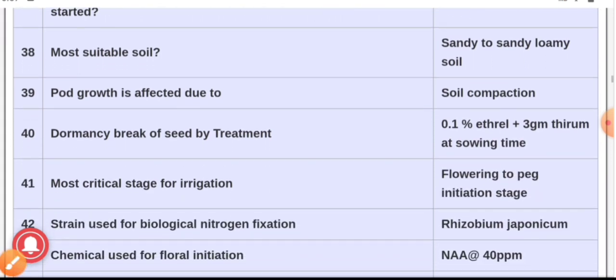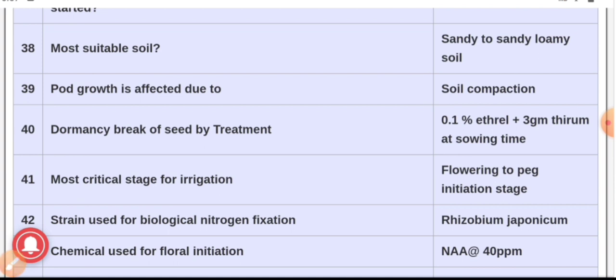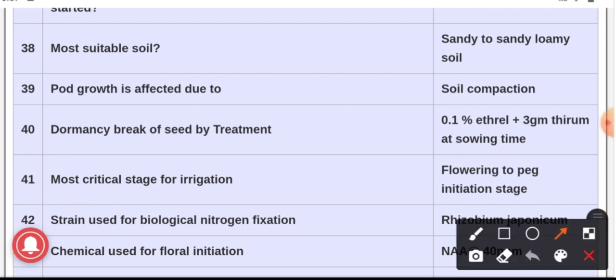Question number 38. Most suitable soil for groundnut cultivation, and the answer is sandy to sandy loam soil. It is suitable for the cultivation of groundnut.